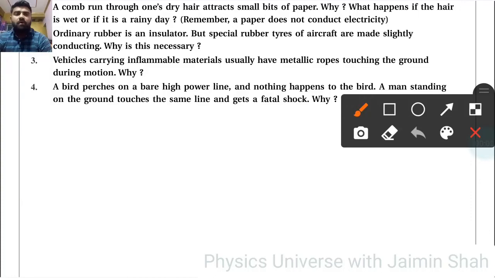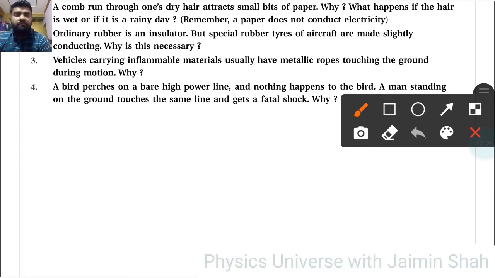A comb run through one's dry hair attracts small bits of paper. Why? Because whenever we rub a comb with dry hair, because of friction, charges are exchanged. Because of this exchange of charge, when we put that comb near the piece of paper, it will attract it because of electrostatic force.